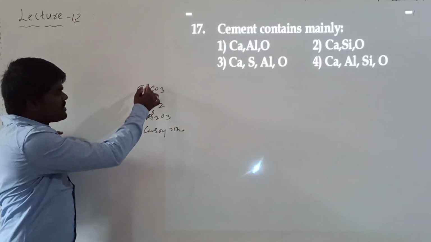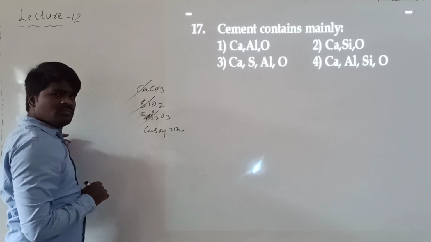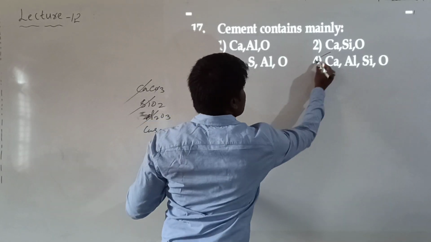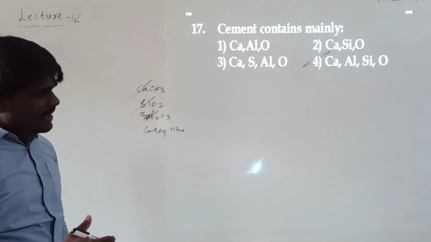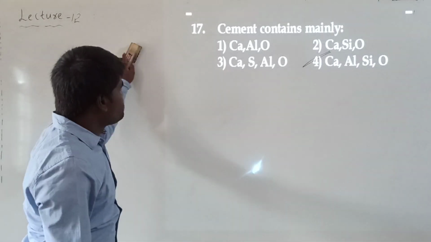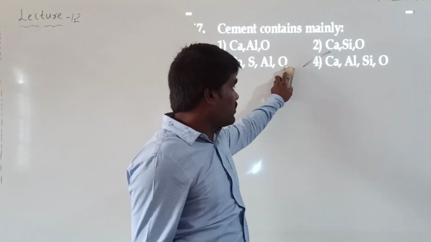What are the main components? Calcium, silicon, aluminium, oxygen. So among the given options, this one is the most appropriate composition of cement. It mainly contains calcium, aluminium, silicon and oxygen as components. Major components we are talking about.